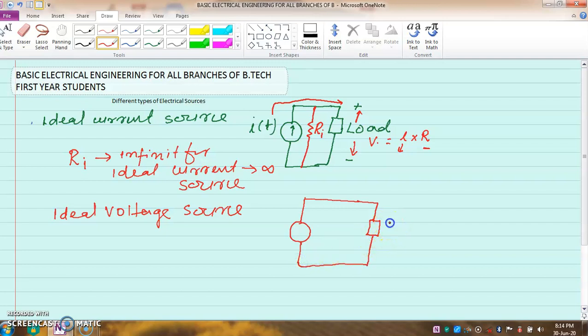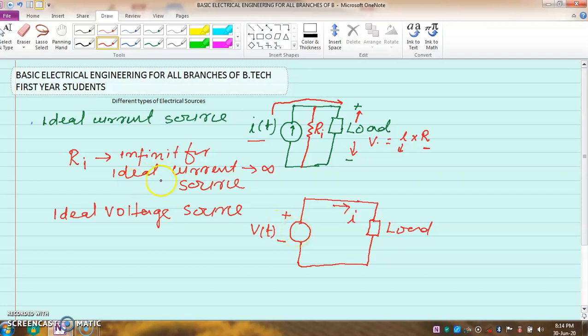Current I is coming here, and this is your voltage V(t). By the arrow we can identify a current source. Here it is positive and negative, so it is a voltage source.